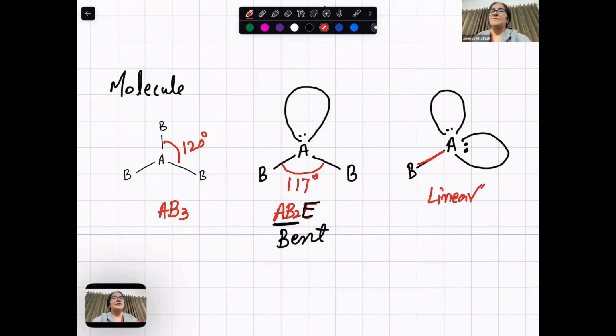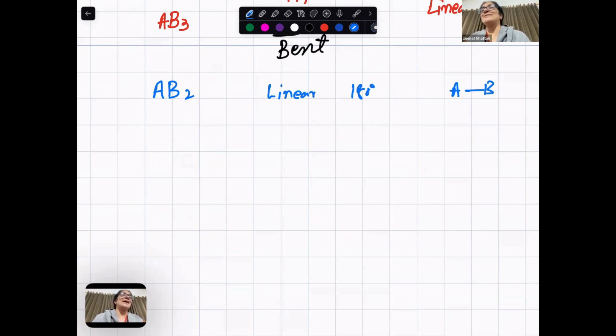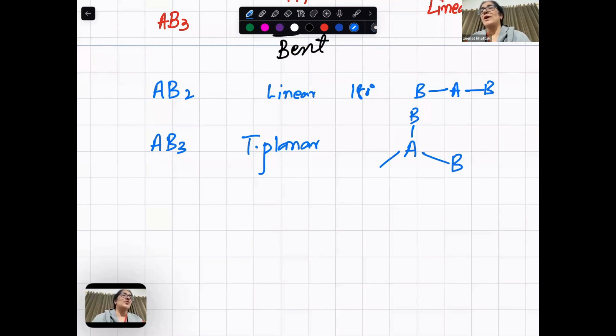Now, listen, what we did? If your molecule is AB2, linear, 180. AB2, the central atom has no lone pair. Now AB3, trigonal planar, 120.